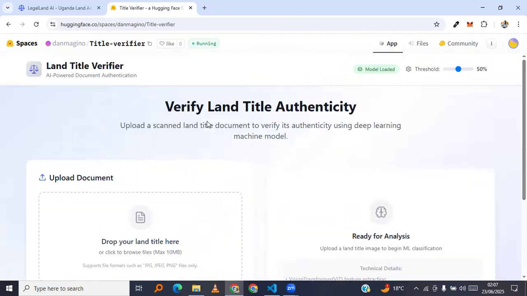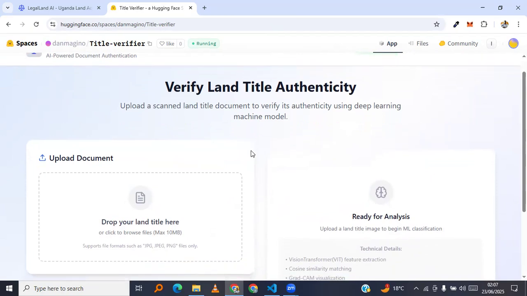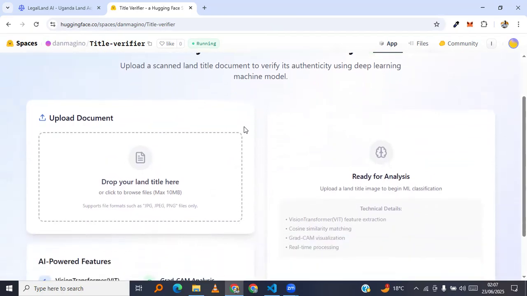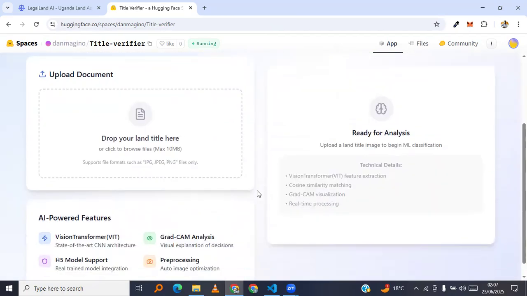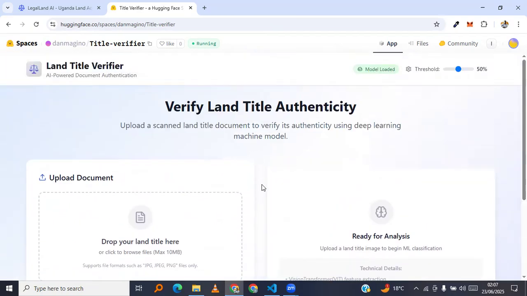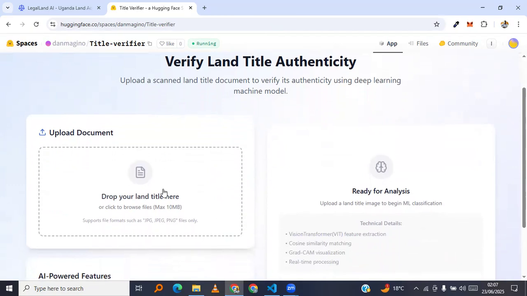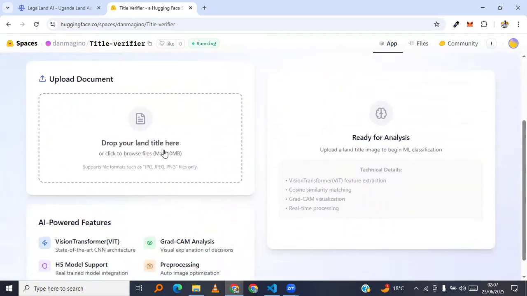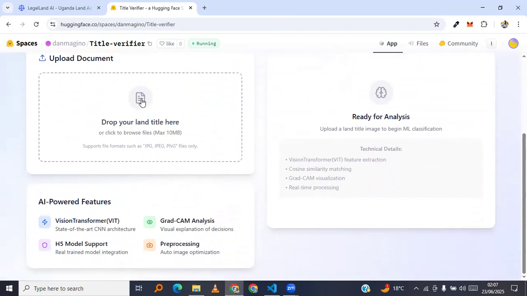And instantly you'll be able to go on to the interface for verifying the land title. So here, this is how the interface looks like for verifying the land title. So the model has been loaded, you can see here. And here we are being asked to upload the land title document image if we have. So I'll upload one and we see.